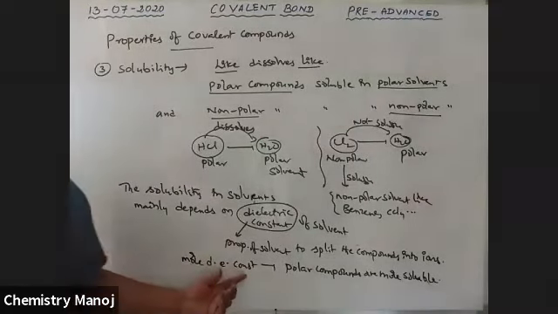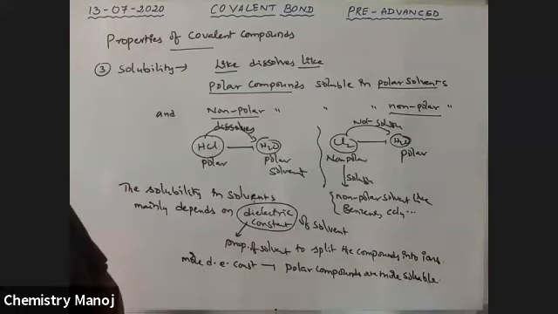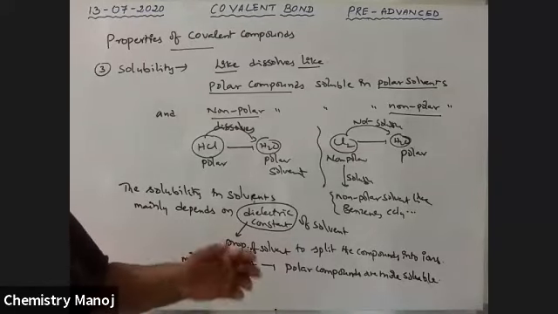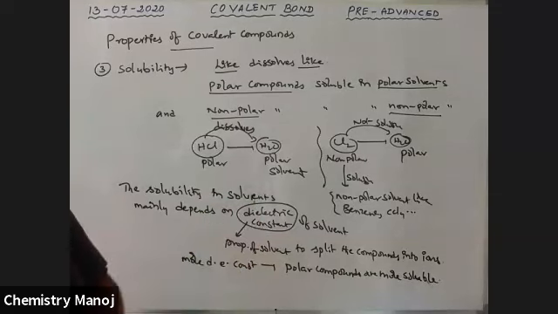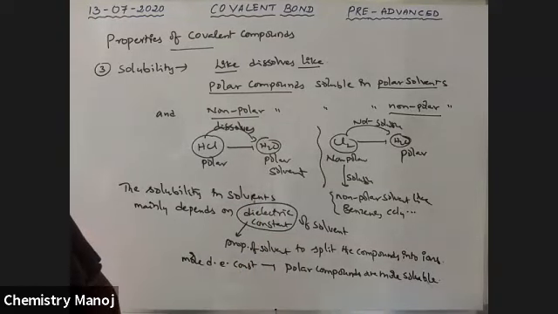So those solvents having more dielectric constants are the best solvents. Dielectric constant is high, solubility is high. Those solvents are ready to break the compounds into their respective ions.